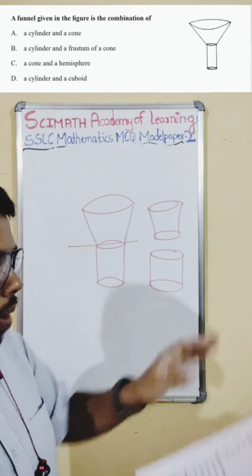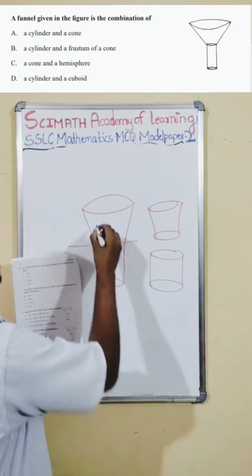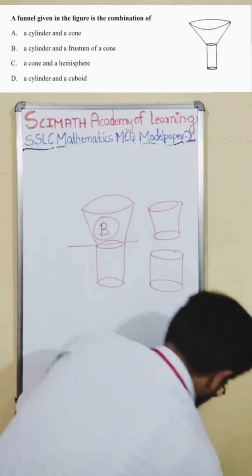So what is the combination? Option B, a cylinder and frustum. This is the frustum of cone and this is the cylinder. Option B is the right option. So let us quickly go to the next one.